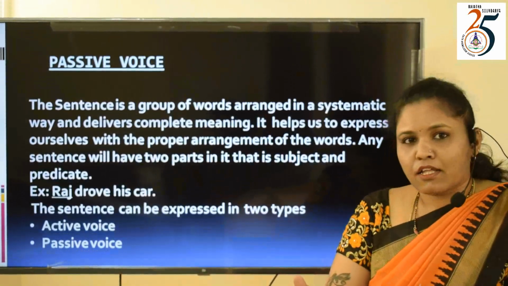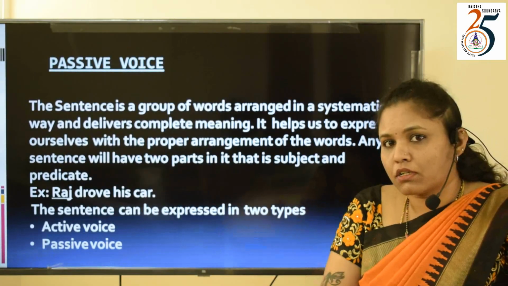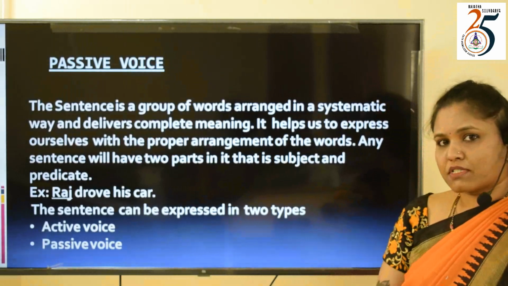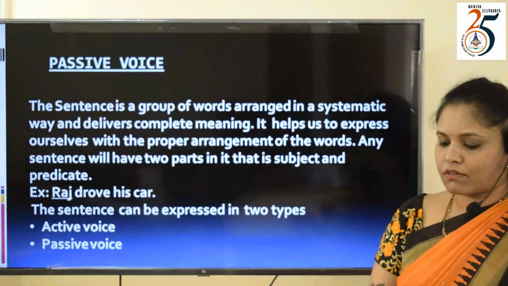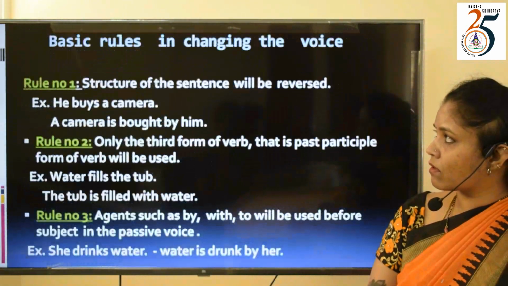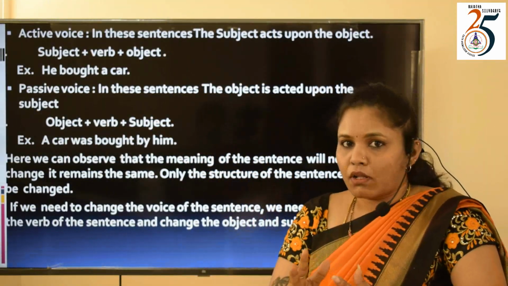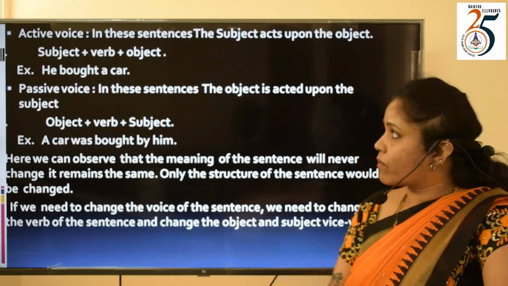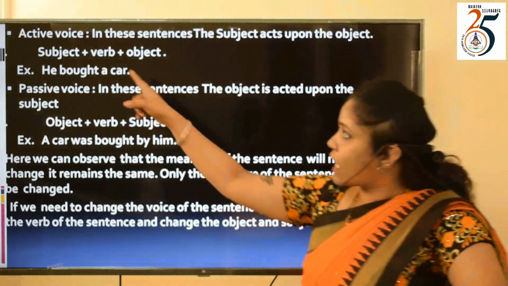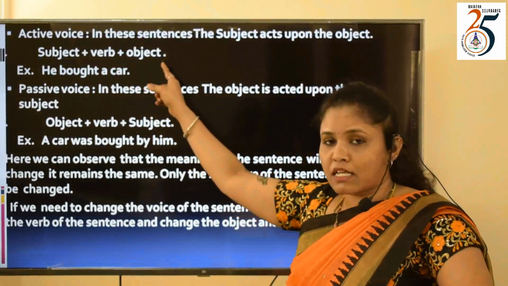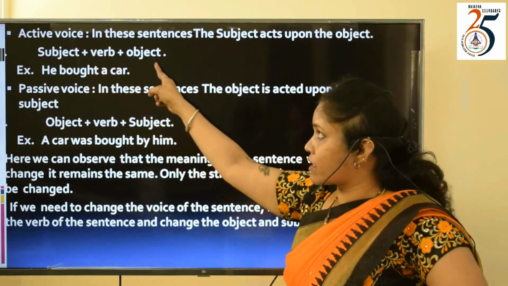The sentences we use to communicate with each other can be of two types: in active voice and in passive voice. What is active voice? Let us know in detail. A sentence in active voice will be in this form: subject, then verb, then object.